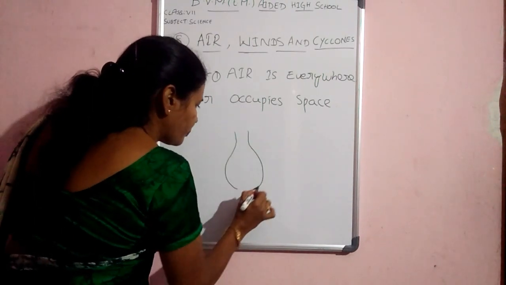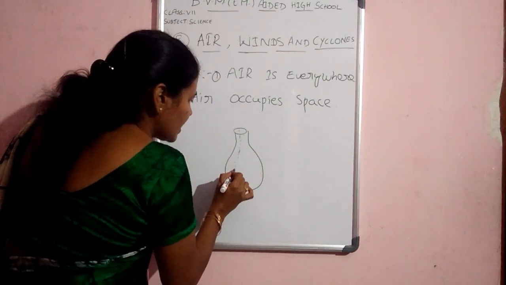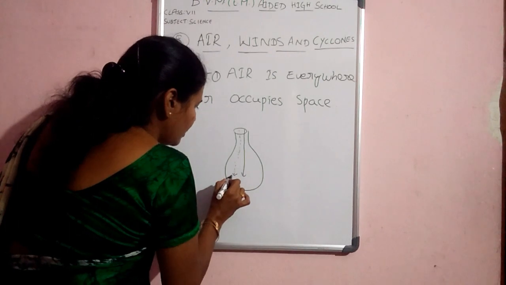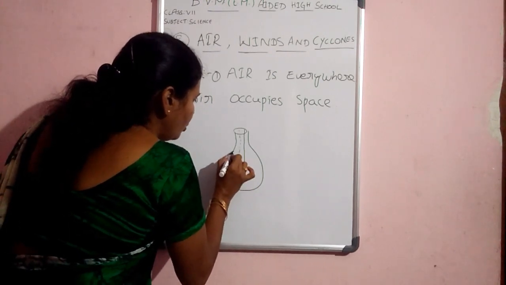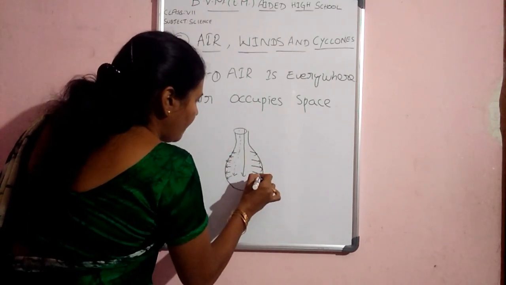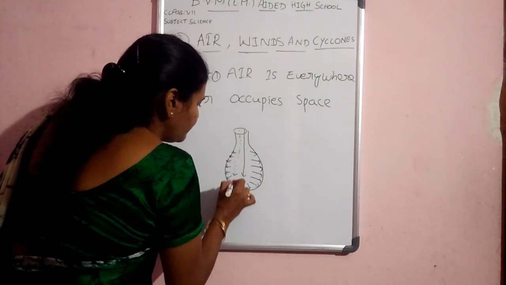That means outside air comes inside, occupies some space and makes pressure on the balloon, and it changes into a big balloon. From this, what do you understand?